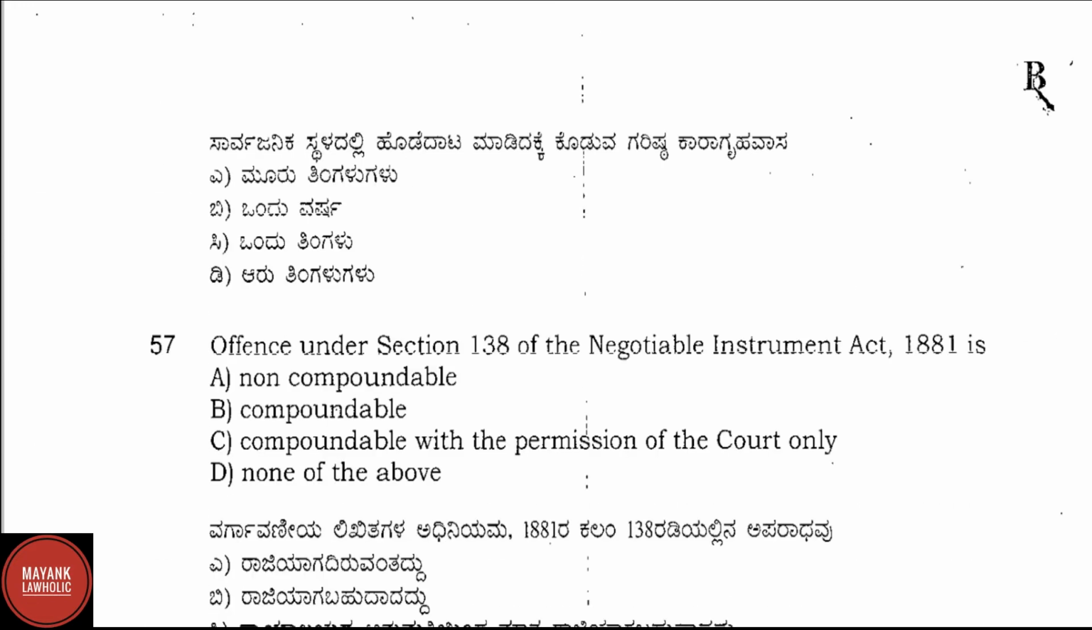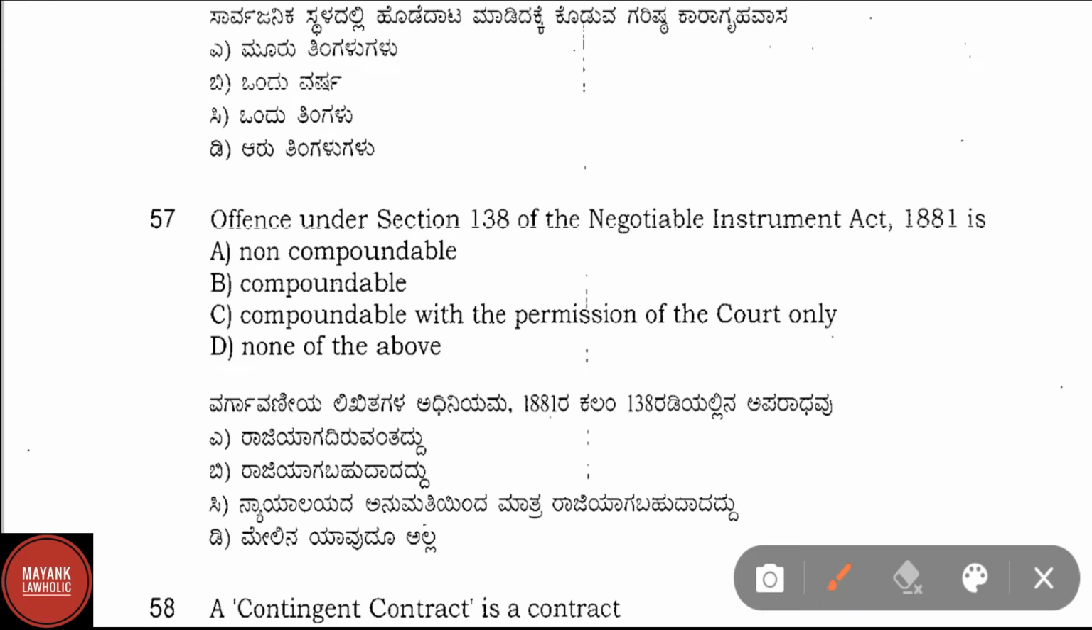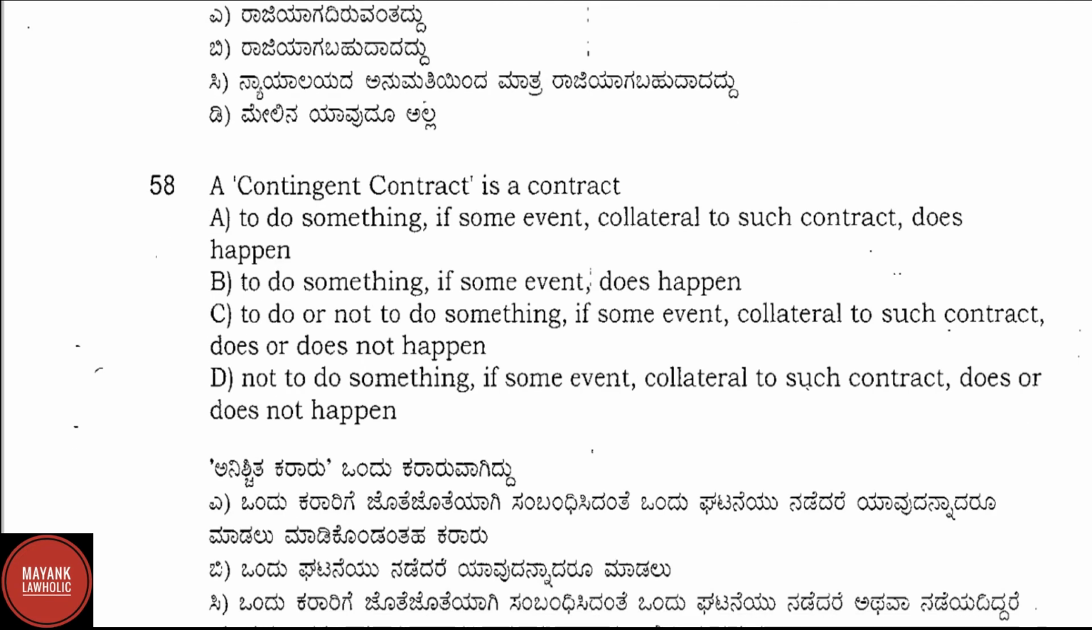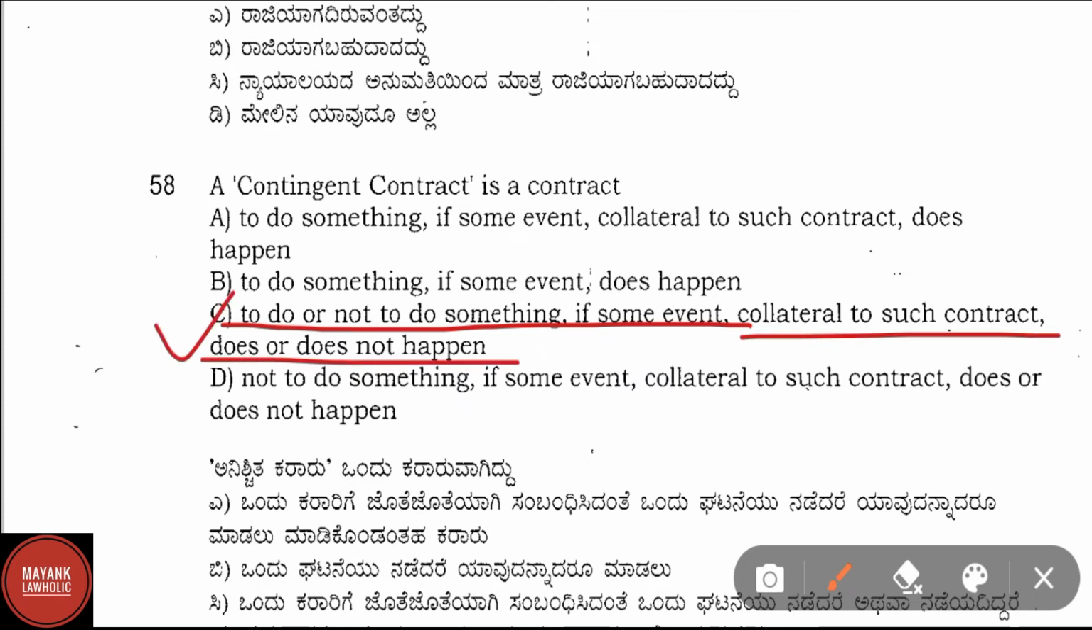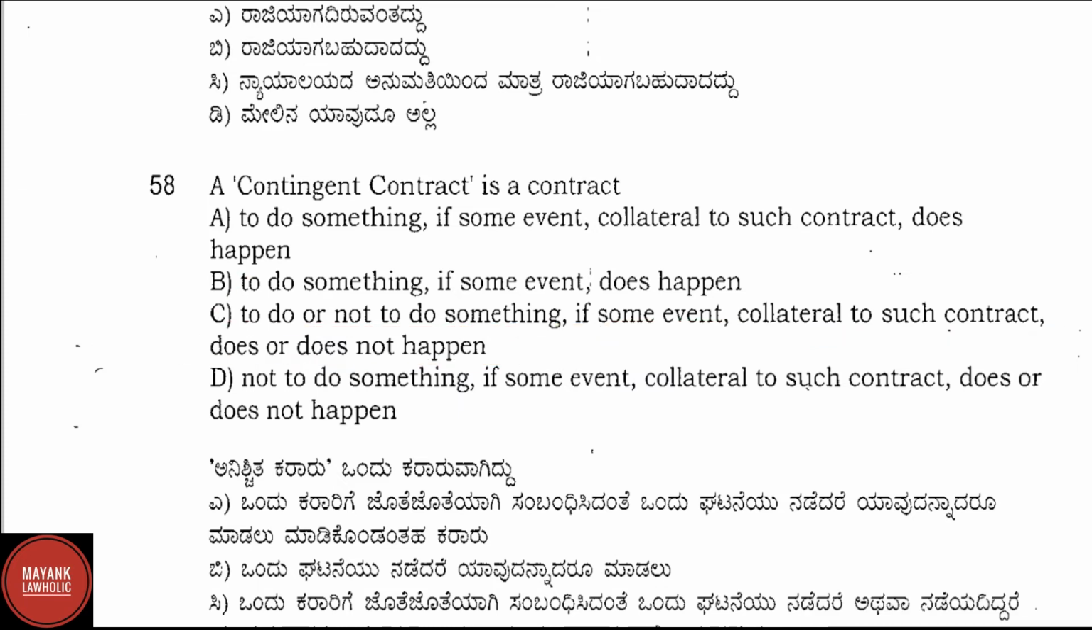Question number 57. Under section 138 of the Negotiable Instruments Act 1881 is option A, non-compoundable, option B, compoundable, option C, compoundable with the permission of the court only, and option D, none of the above. Here correct answer is option B, that is compoundable. Question number 58. A contingent contract is a contract. Here correct answer is option C, that is a contingent contract is to do or not to do something if some event collateral to such contract does or does not happen. This is provided in the contingent contract.